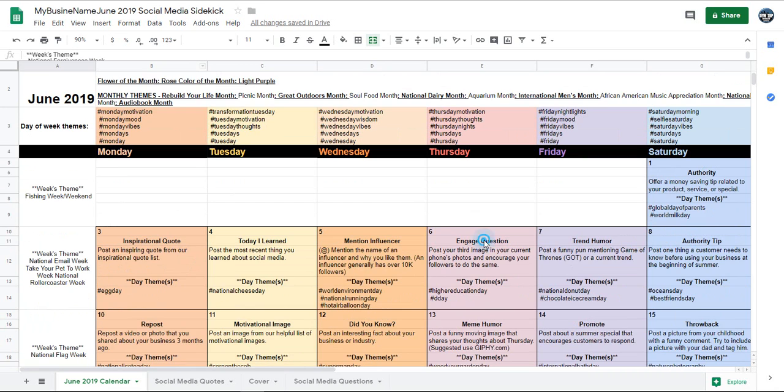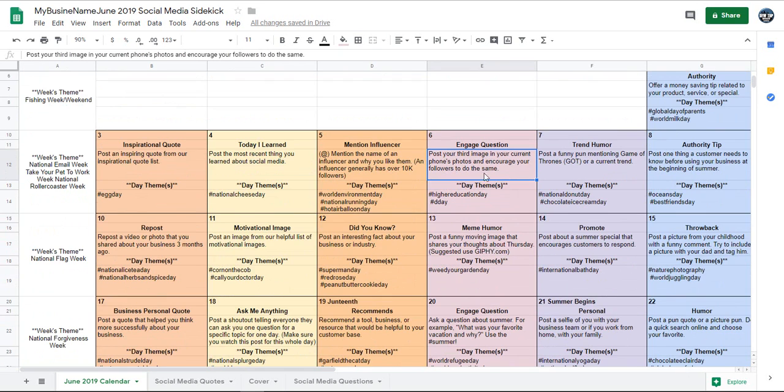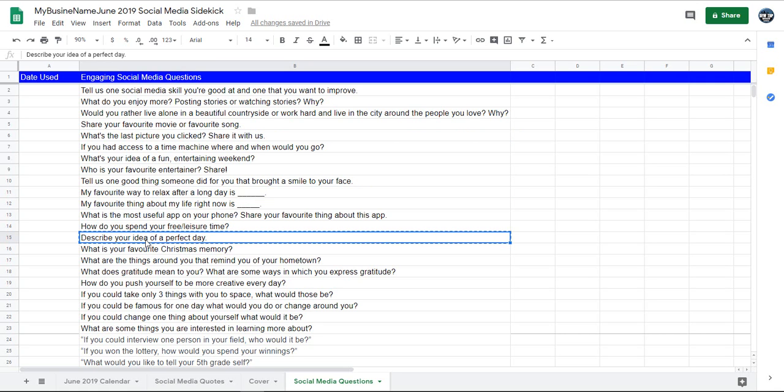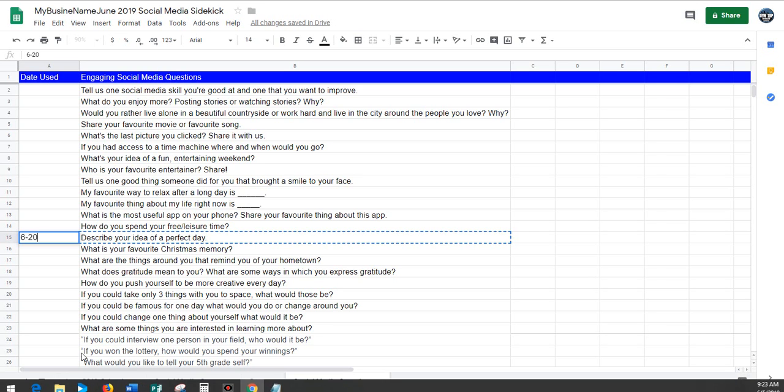Let's go right here. It says engage question: post your third image in your current phone. Maybe you don't like that question, so we're going to go down here to our questions, and we're going to select a different question. Maybe this is the last picture you clicked. Maybe it's your favorite way to relax. Maybe it's describe your perfect day. Let's use that one. We're going to copy it, Control C, and we're going to put the date that we're going to use that on. Okay, I don't remember the date, but we're just going to put 6/20 for now. Go back to our calendar.